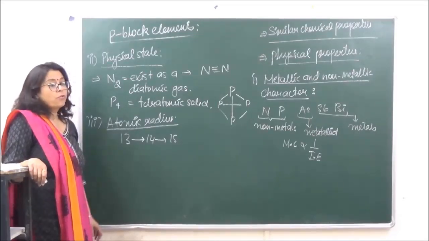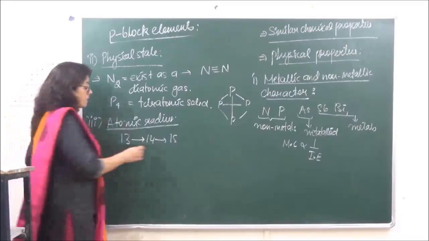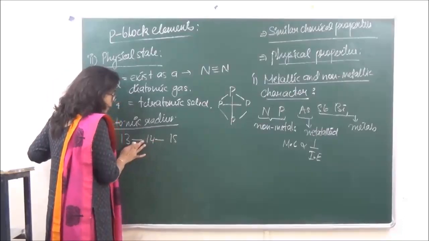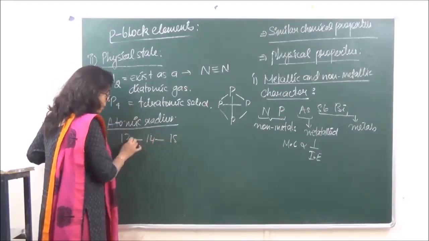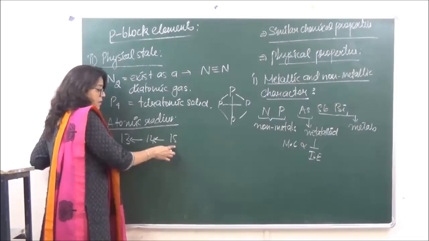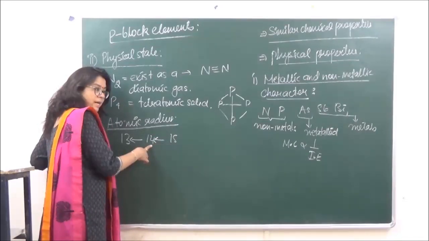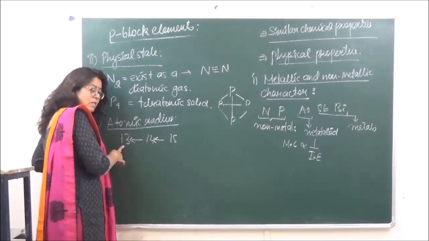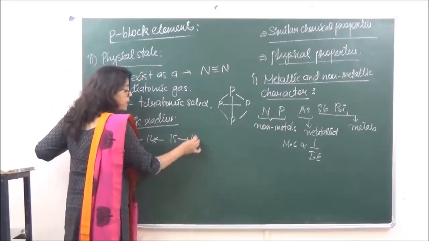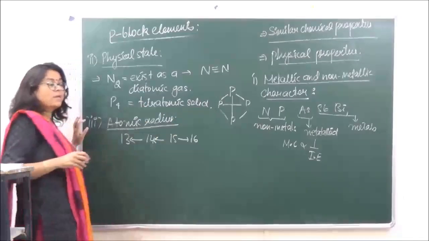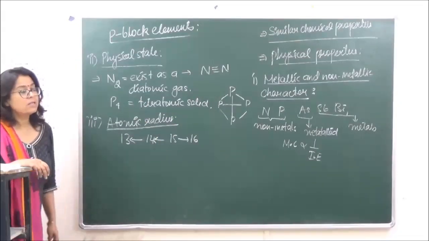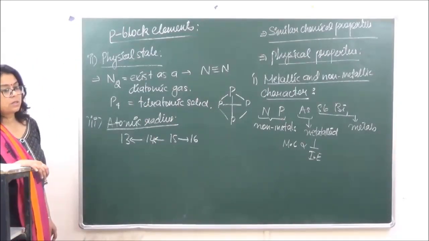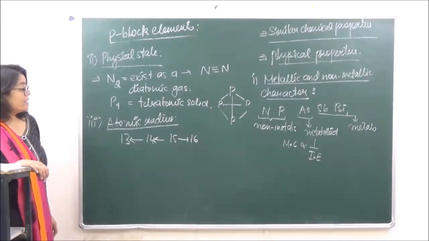But when we go from group 15 to group 16, just to be clear, you can put the arrow in the other direction. When we go from group 15 to group 14, atomic radius is going to increase. From 14 to 13, atomic radius is going to increase. But when we go from 15 to 16, the atomic radius, instead of decreasing, increases. Now why is this happening?